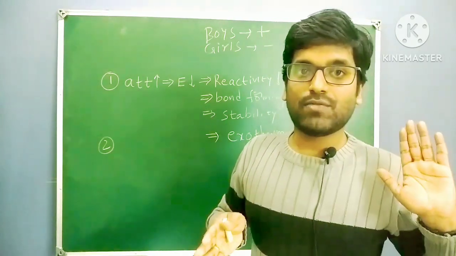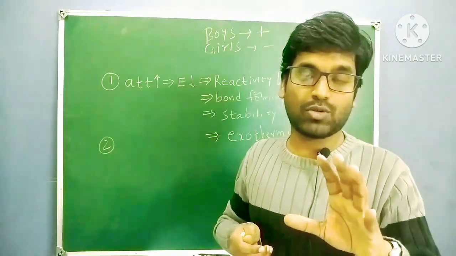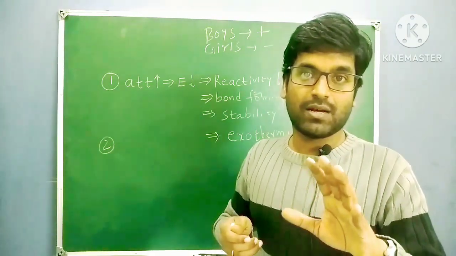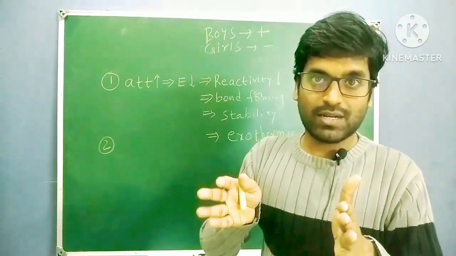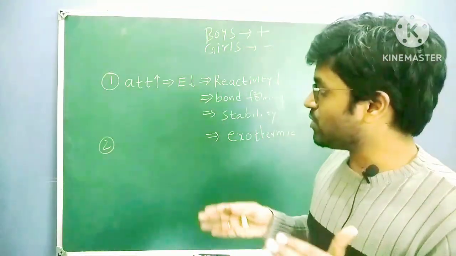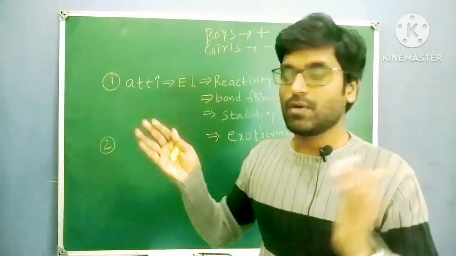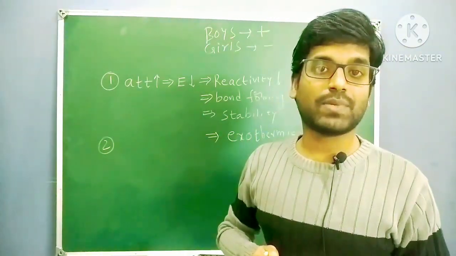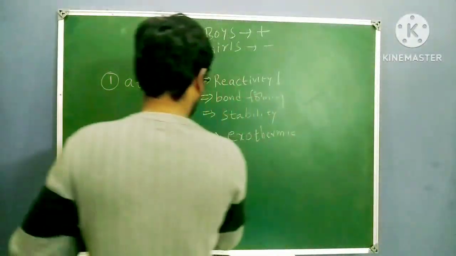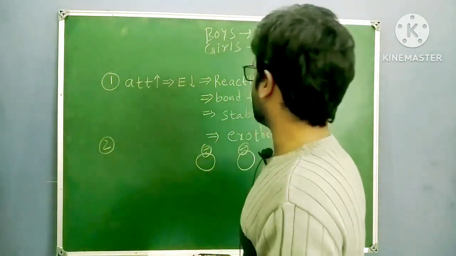So I have to give some energy from the outer side, to reach more and more closer. Whenever two atoms are coming towards each other more and more, what happens? Here an atom is there, here an atom is there, here an electron is there, here an electron is there.